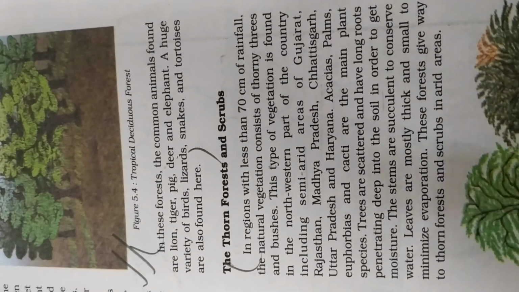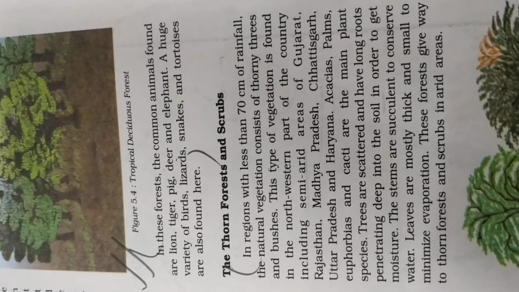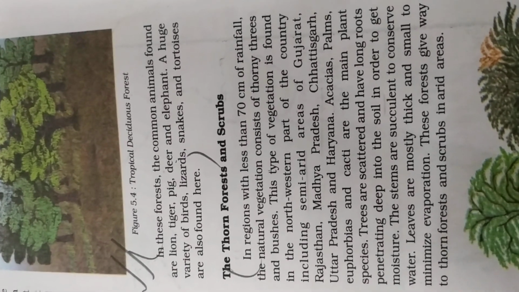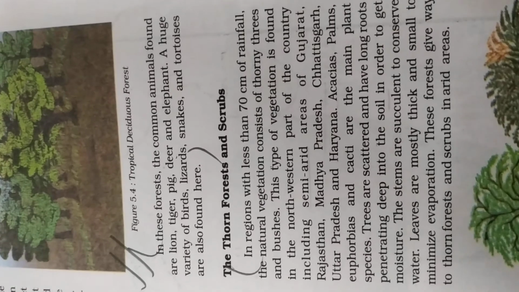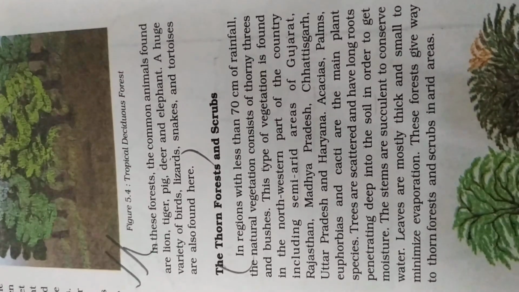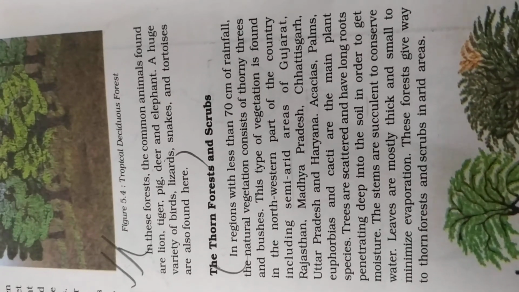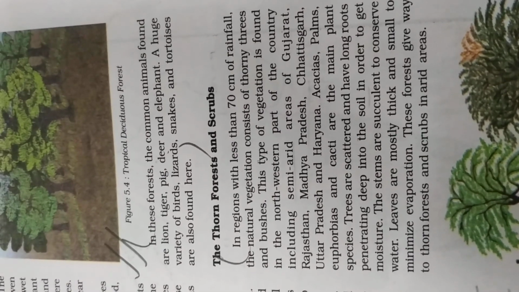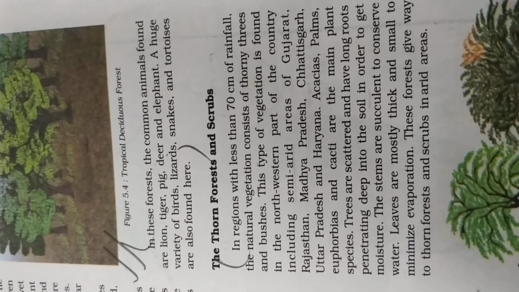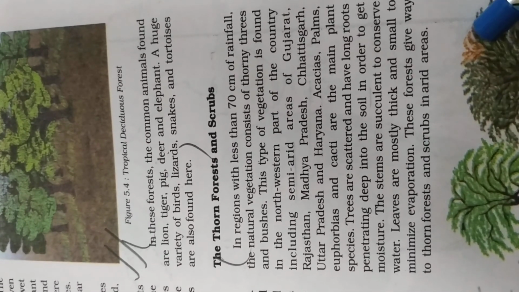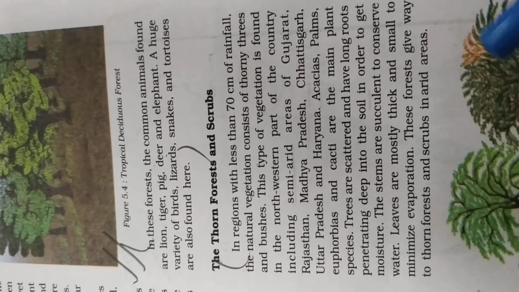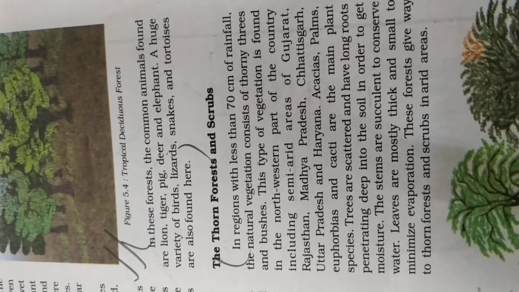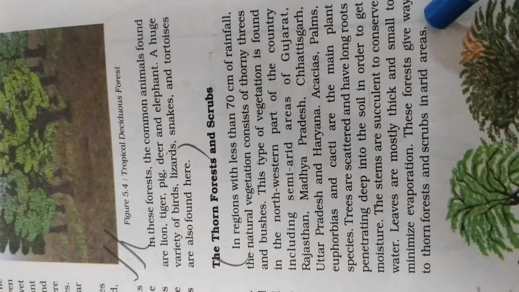Stems are succulent to conserve water. Leaves are mostly thick and small to minimize evaporation. Leaves and even stems are thick so that evaporation is less in these areas and the water can be conserved in these parts of the trees. These forests give way to the thorn forest and scrubs in the arid areas. In the more dry arid areas, they change into the thorn forest.